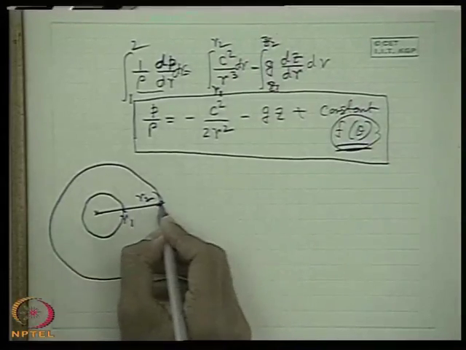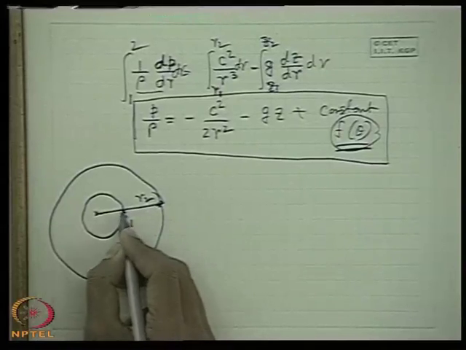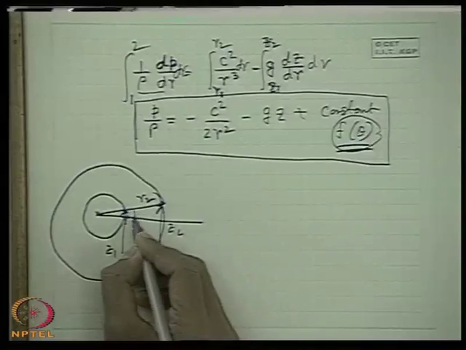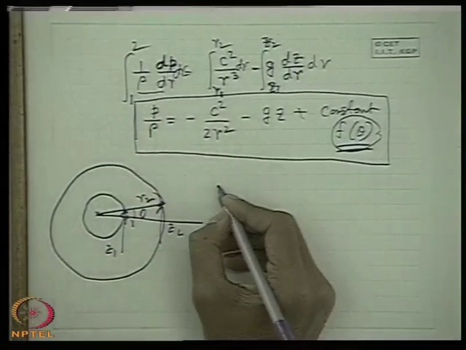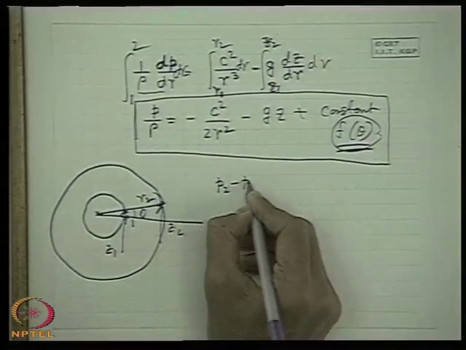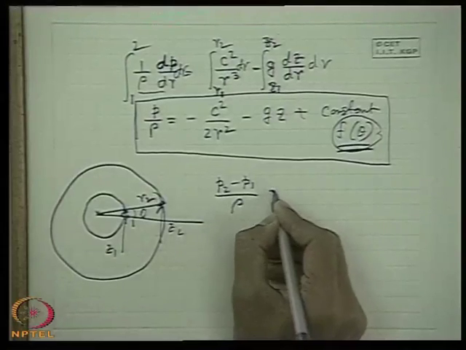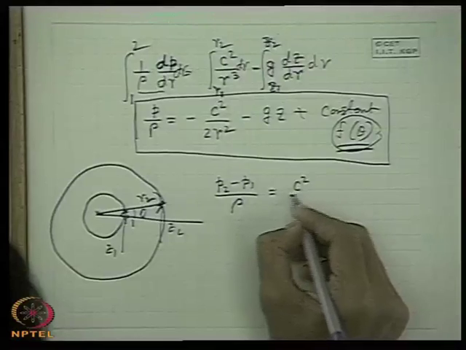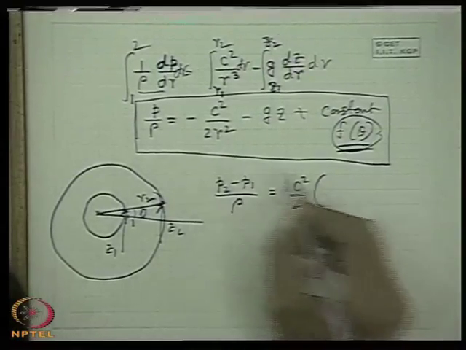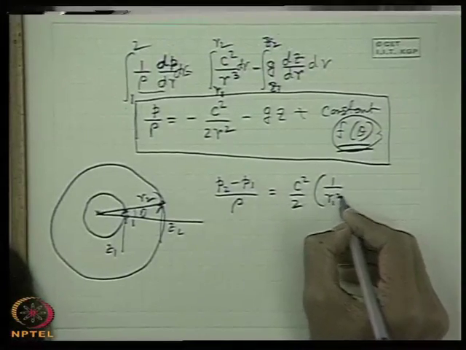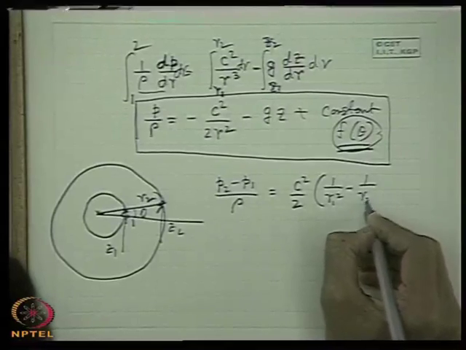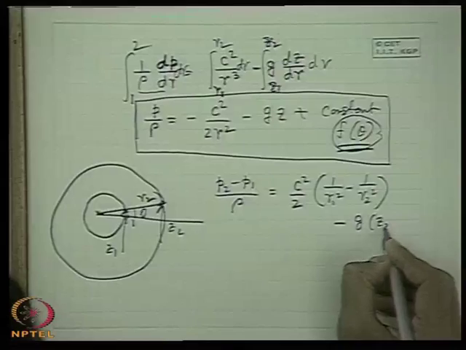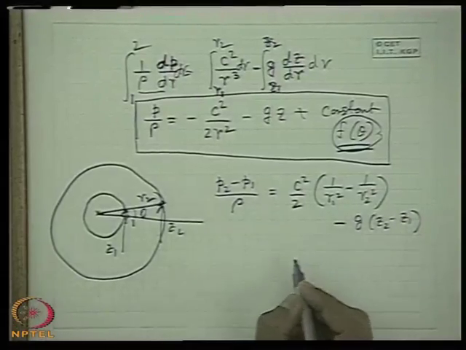So due to a change in r1 to r2, the elevation changes from z1 to z2, while theta remains the same. If you make the definite integral, you get p2 minus p1 by rho, rho being constant, is equal to c square by 2 times 1 by r1 square minus 1 by r2 square, minus g into z2 minus z1. So this is the equation.